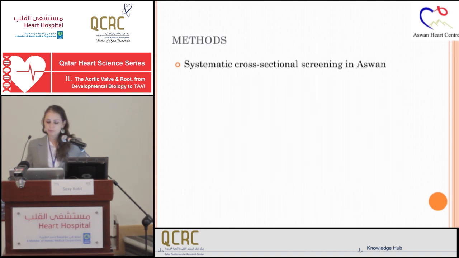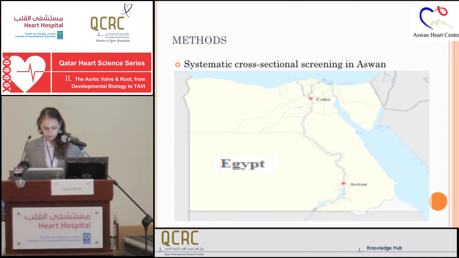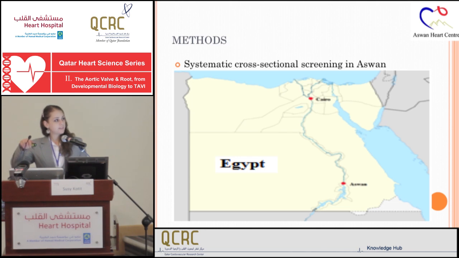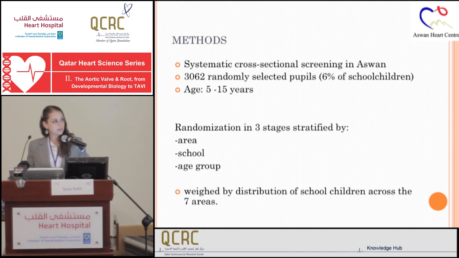In Aswan, we have performed a systematic cross-sectional screening of school children. There is Aswan. There it is, Cairo, our capital. We have seen 3,062 children chosen randomly, which is representative of 6% of the school children in the area. We have chosen the age group of 5 to 15 years old, and the randomization was performed in 3 stages, by randomizing by area, school, and age, and as well depending on the amount of children representative for the area.